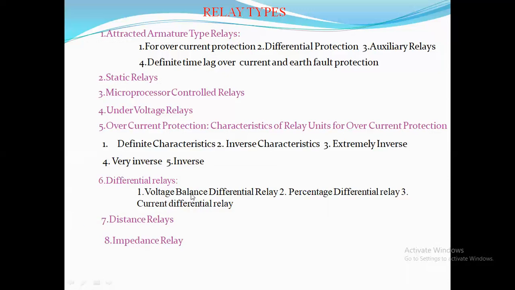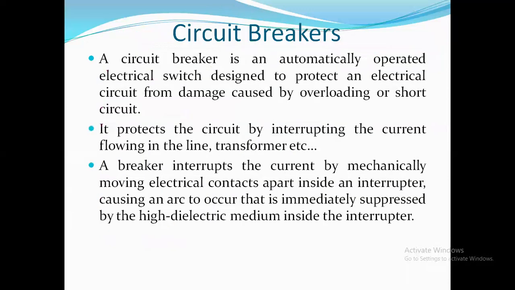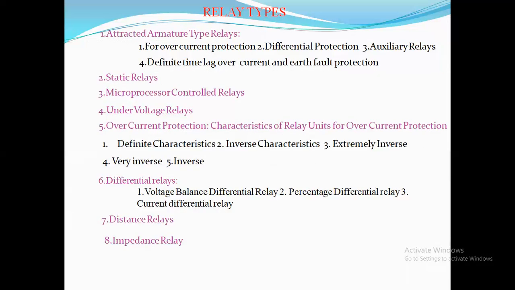The differential relays have 4 different types: the voltage balance differential relay, percentage differential relay, and current differential relay. And the 7th one is the distance relay. Distance relays are based on the distance of the protection which needs to be covered in the transmission or total power system. Whenever there is any fault, that total distance is taken care of by the distance relays.